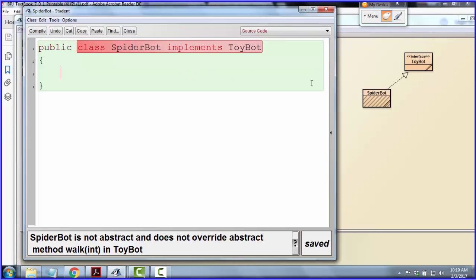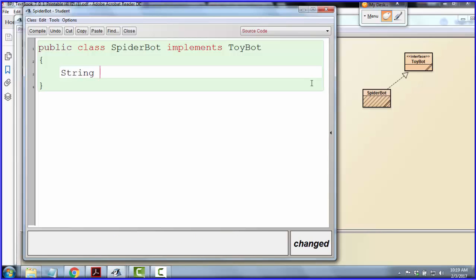Now, before I can compile, I've got to complete that walk method, and I have to complete that speak method. So remember where we last saw the speak method? It looked like this, string speak, and in here, originally it was going to say return I am a toy bot. This time I'll say I am a spider bot.